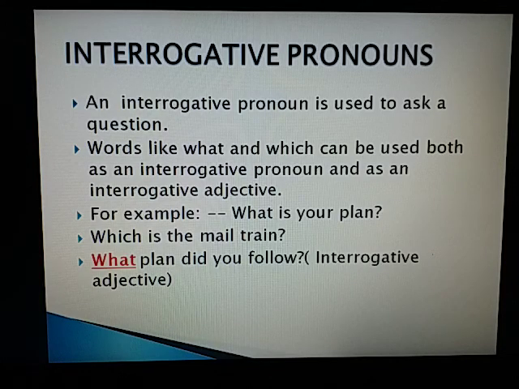What is your plan? Here what is used as interrogative pronoun. But when we write what plan did you follow, then here what is interrogative adjective. Which is the mail train? Here which is pronoun. But when we write which train is late, then here which is interrogative adjective, because here which qualifies the noun train.